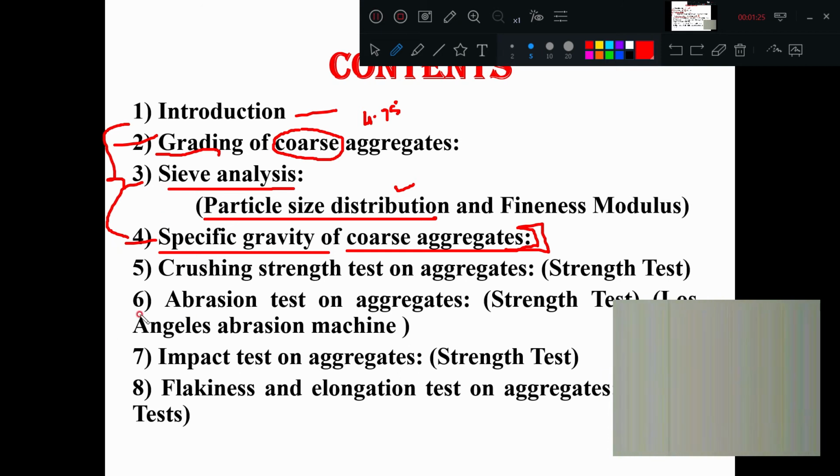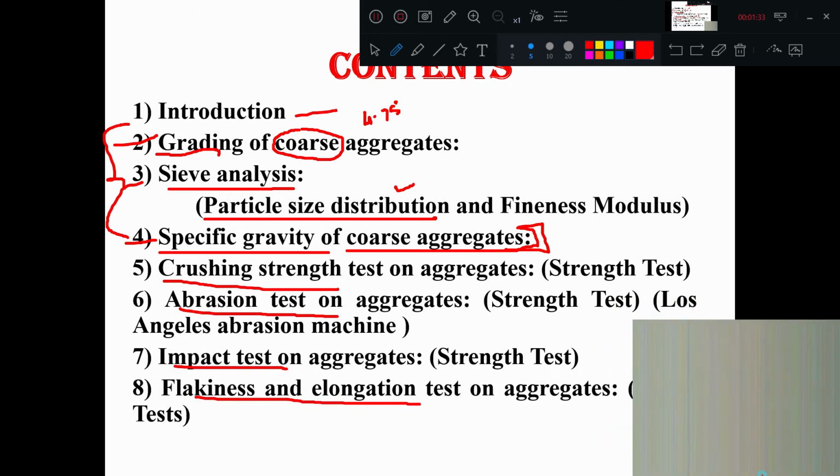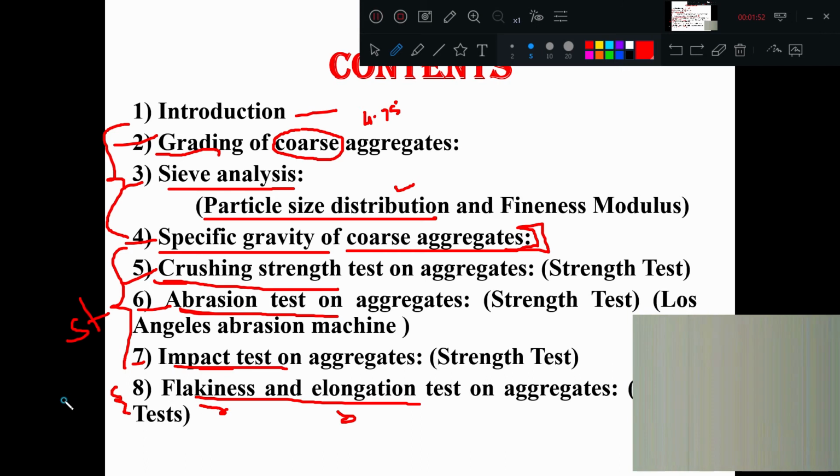Now here we have the crushing strength test on aggregate, abrasion test, impact test, and flakiness and elongation test. Crushing, abrasion, and impact are called strength tests. The last one, flakiness and elongation, is called the shape test. Please remember these things. Strength tests, three things: crushing, abrasion, impact. Flakiness and elongation is called the shape test.